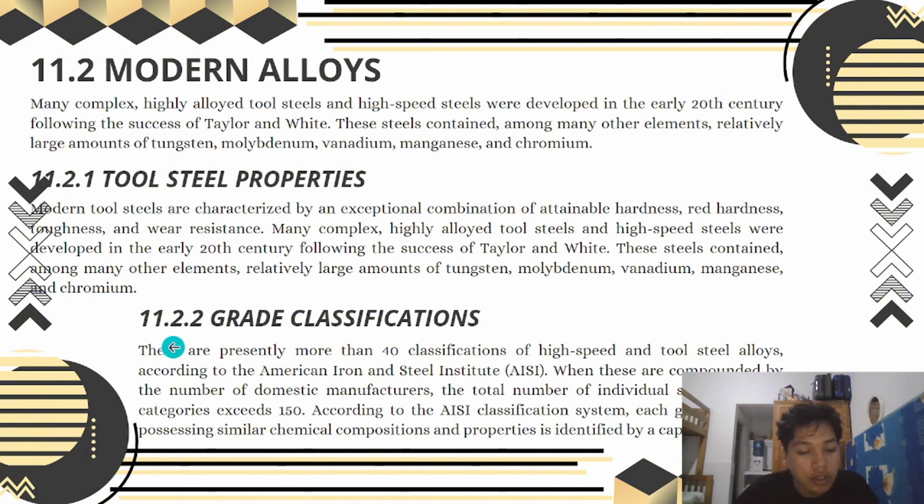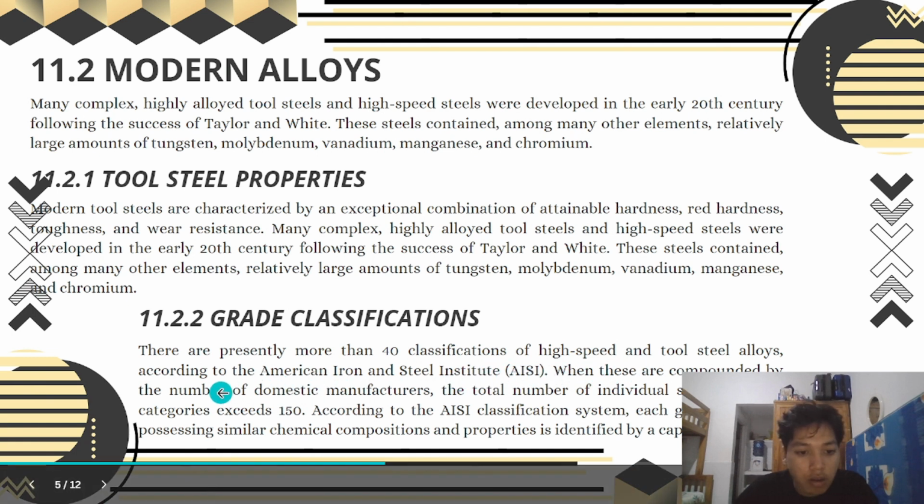11.2.2 is grade classification. There are presently more than 40 classifications of high-speed and tool steel alloys, according to the American Iron and Steel Institute, or AISI.